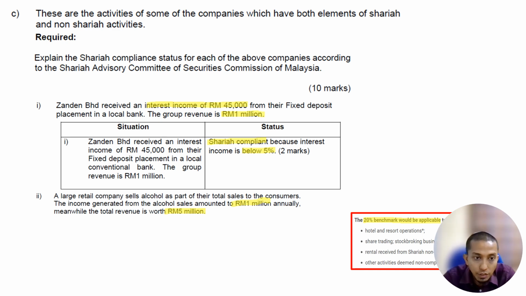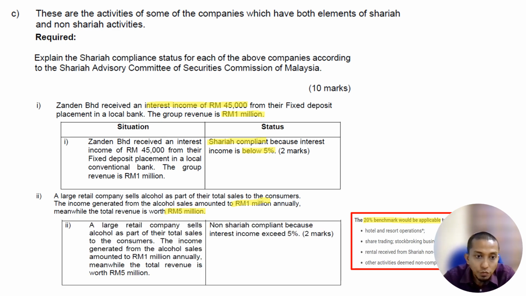The 20% benchmark is for hotels and similar businesses. In this question, the retail company sells alcohol. Therefore, the large retail company is not Sharia compliant because it exceeds 5%. If it were a hotel at 20%, it would still be acceptable, but now it is not, because it is more than 5% and it is a retail company.